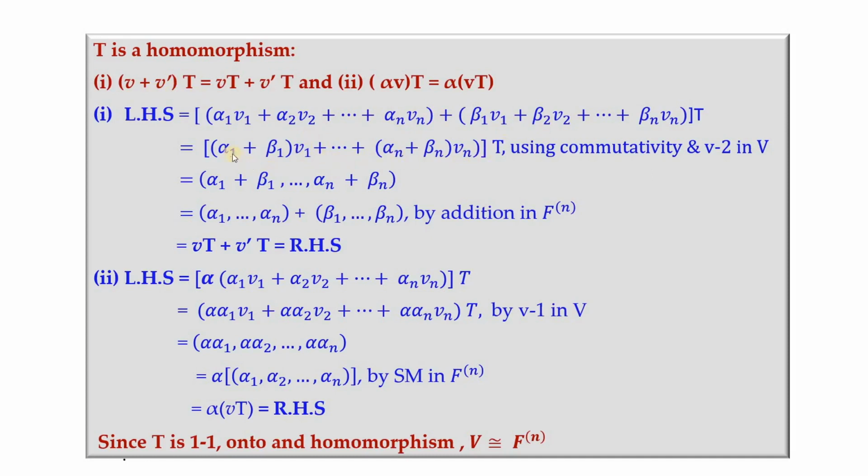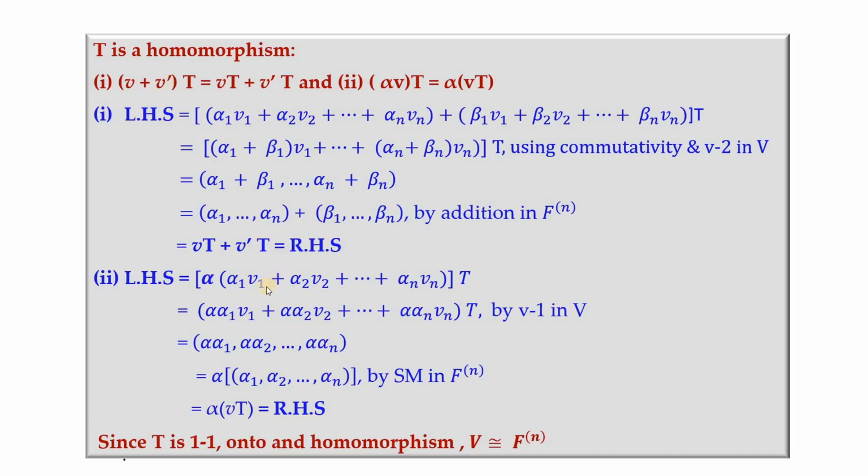Now the job of T is to take this element to an ordered n tuple like this, and that is rewritten in this way by the definition of addition in F suffix n. So this is nothing but the image of V under T, and the next one is the image of V prime under T. So that gives the right hand side.